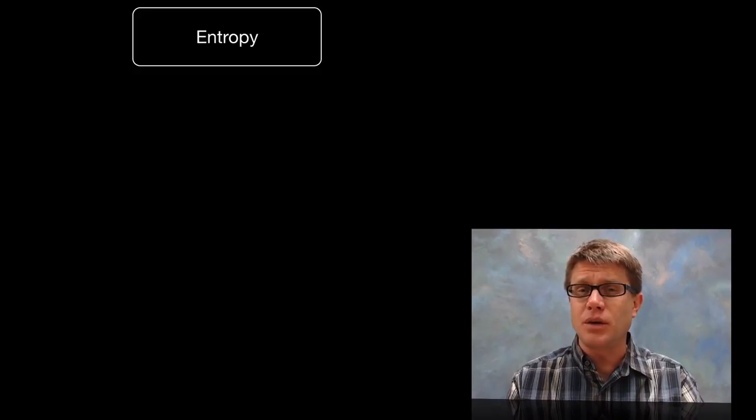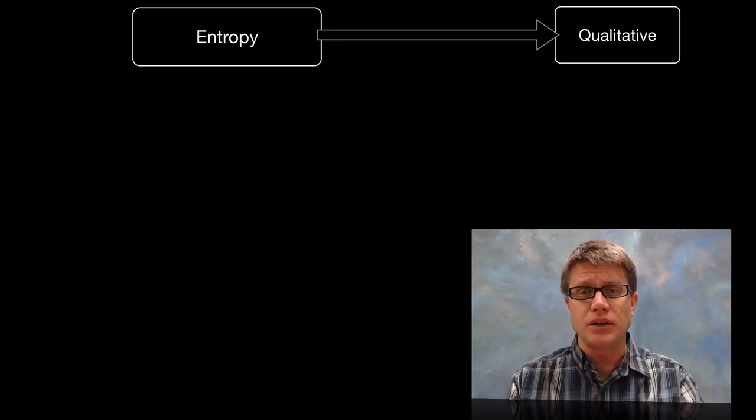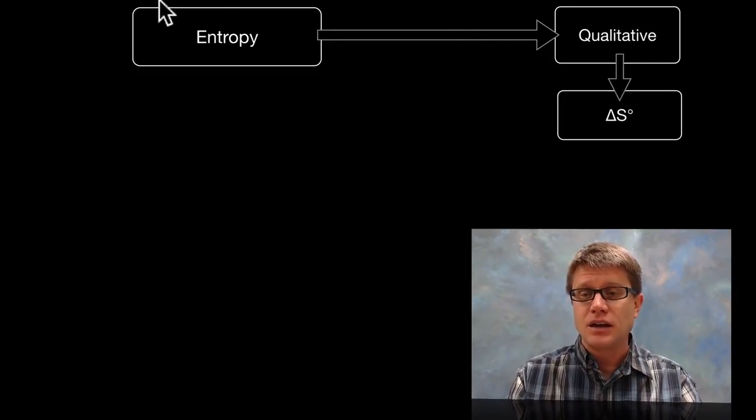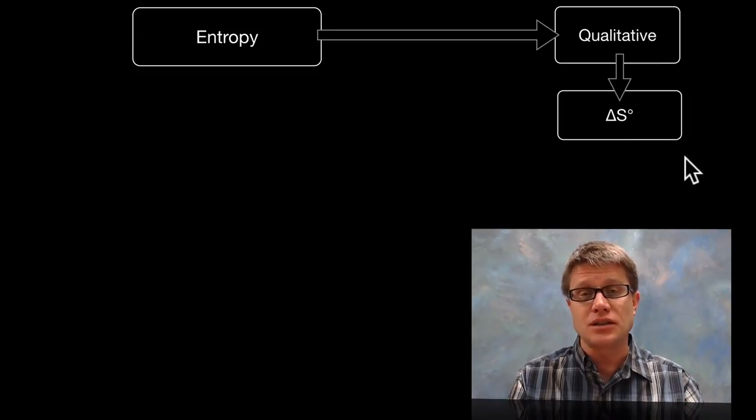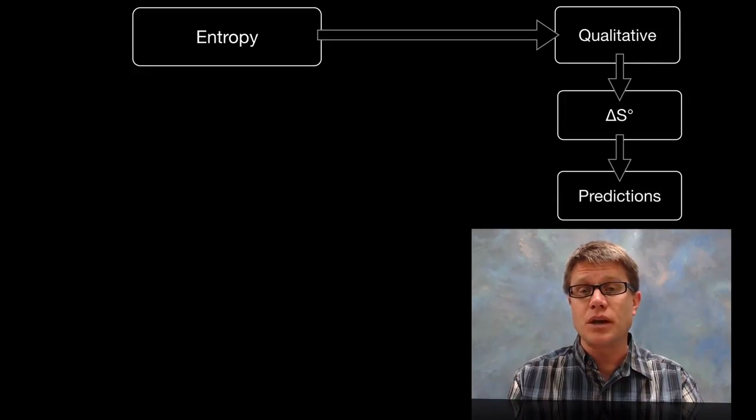And so entropy in AP chemistry is not something that you'll have to calculate. You have to understand it qualitatively. In other words, you have to look at a system and figure out what's happening to delta S. And so what is delta S? That's simply the change in entropy over time. Now, what does this little degree symbol stand for? That means that we're measuring it at standard temperature and pressure. And so if we were to look at a system, we should be able to make predictions about what's happening to our delta S. And that's what I hope you can do at the end of this.